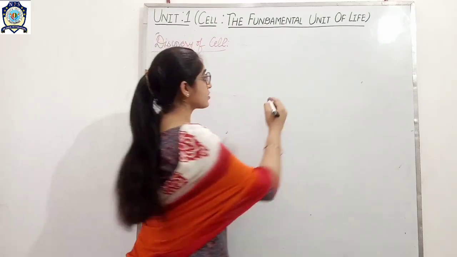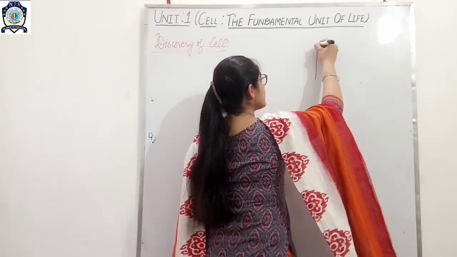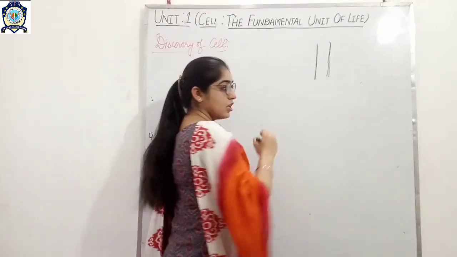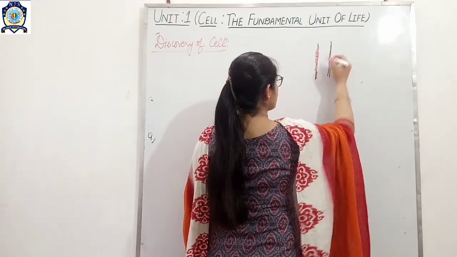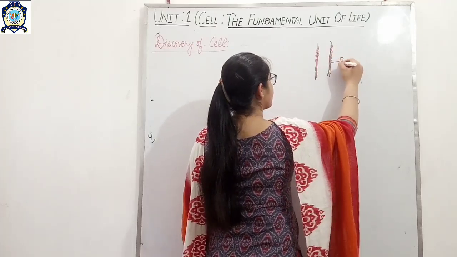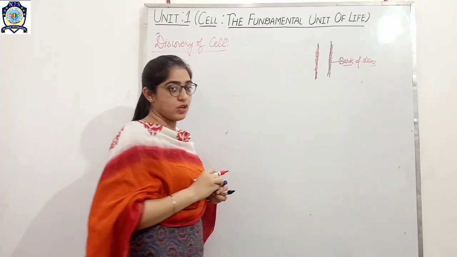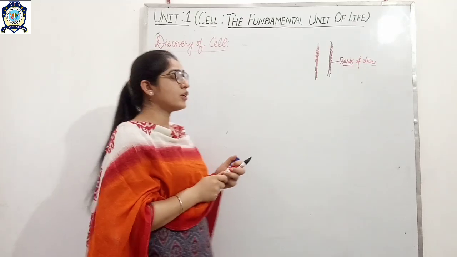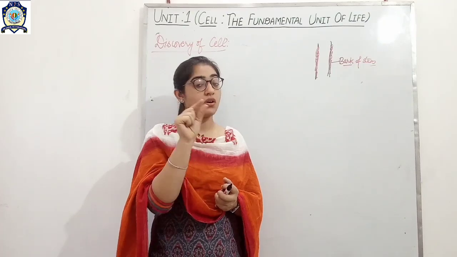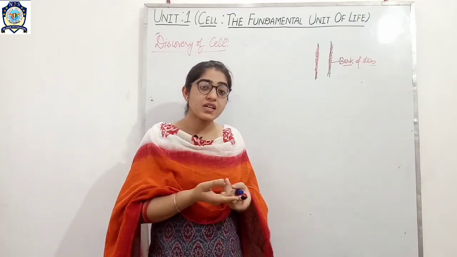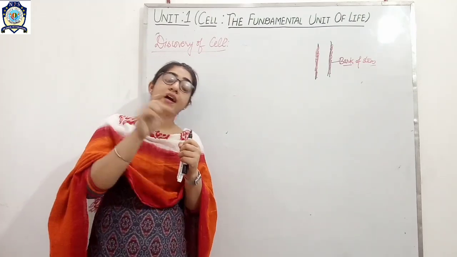Okay, now what is bark? Suppose this is a tree. Okay, this is the example. Suppose this is a stem of a tree. So on top of the stem, what is there? This brown portion, this reddish brown portion, this is the bark of the stem. This is known as the bark of the stem. First of all, Robert Hooke took a slice of the bark of the stem, and he observed that bark of the stem under a microscope.